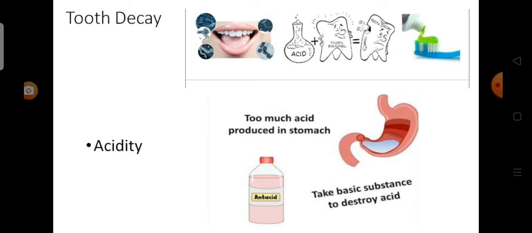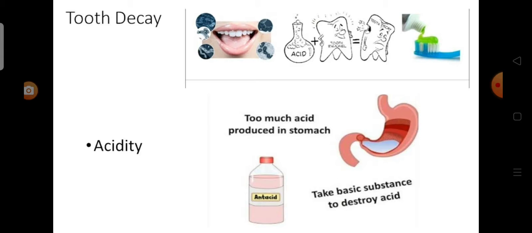Next one is acidity. As we know, hydrochloric acid present in our stomach helps in the digestion of food, along with the enzymes secreted by liver, gallbladder, and pancreas. Sometimes, due to excess production of hydrochloric acid in our stomach, we feel burning sensation in food pipe and in chest area.